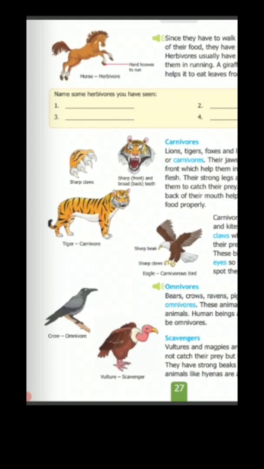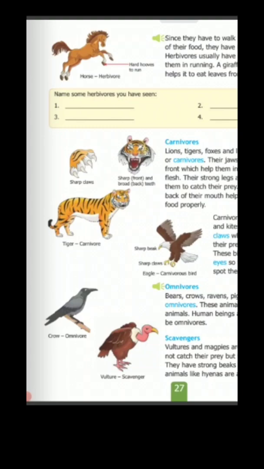Their canines are very well developed, which help them in tearing the flesh. Some carnivores need to run very fast to catch their prey. These animals have very strong legs.